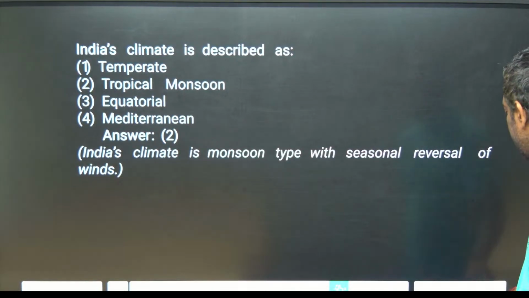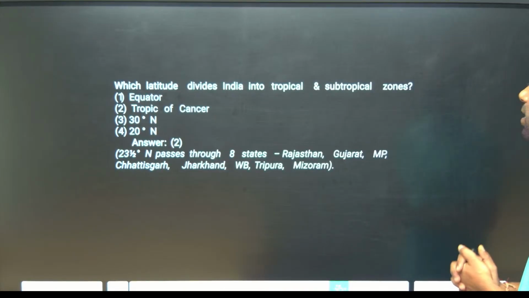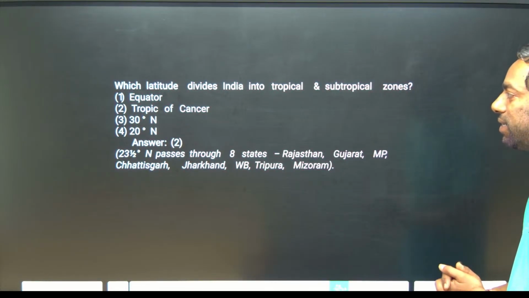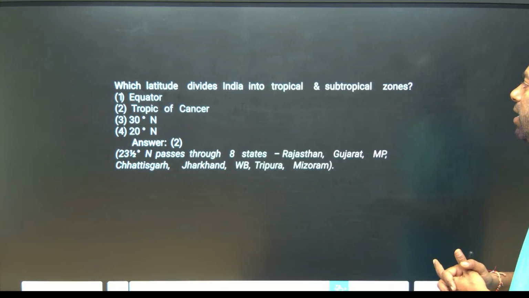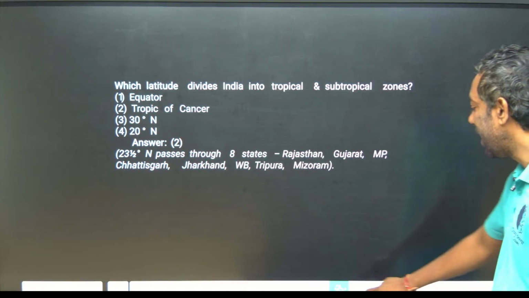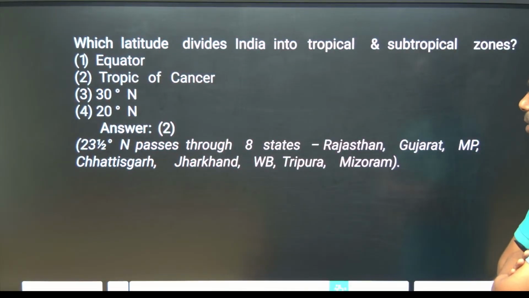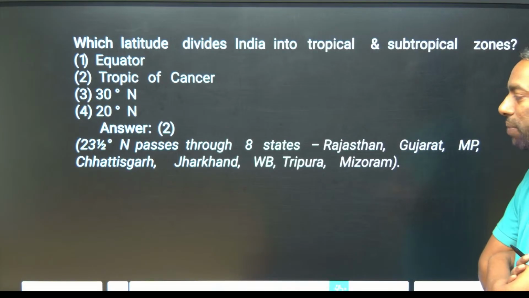Coming to the next question, which latitude divides India into the tropical and subtropical zones? Of course, that is the Tropic of Cancer, 23.5 degrees north. It passes through 8 states: Rajasthan, Gujarat, Madhya Pradesh, Chhattisgarh, Jharkhand, West Bengal, Tripura and Mizoram. This latitude divides India into tropical and subtropical.